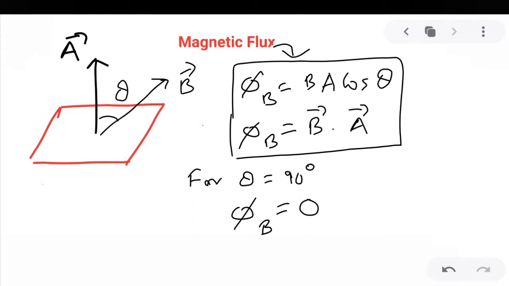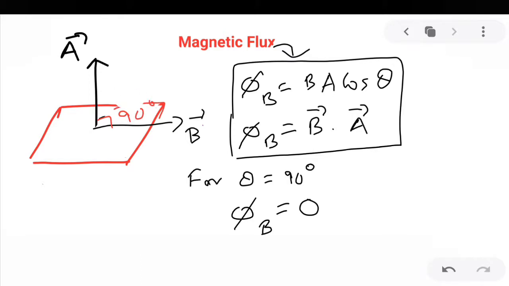When theta is 90 degrees, the magnetic field is in this direction, and this angle is 90 degrees. Theta equal to 90 degrees means the magnetic field lines are parallel to the surface. If the field lines are parallel to the surface, they are not passing through it. So here the flux is 0.